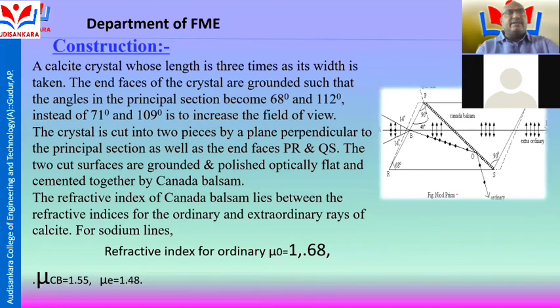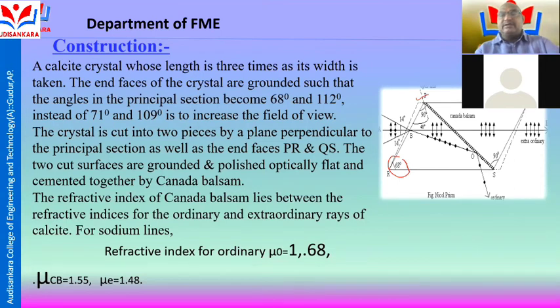So the construction of the Nicol prism: a calcite crystal whose length is 3 times its breadth is taken. The end faces of the crystal are ground such that the angles in the principal section become 68 degrees and 112 degrees. 112 degrees instead of 71 degrees and 109 degrees increases the field of view. The crystal is cut into two pieces by a plane perpendicular to the principal section as well as the end faces, PR and QS.